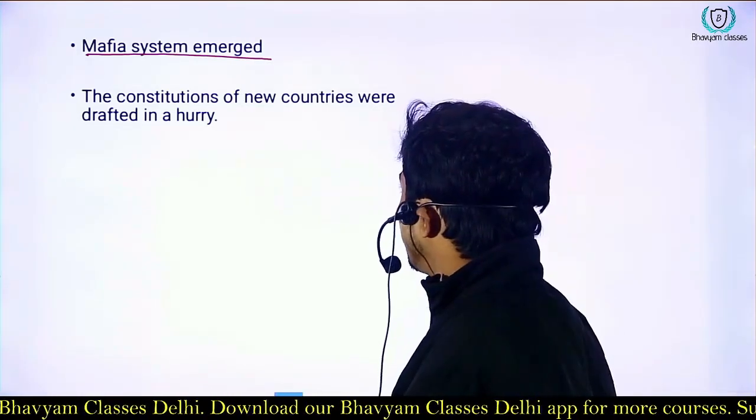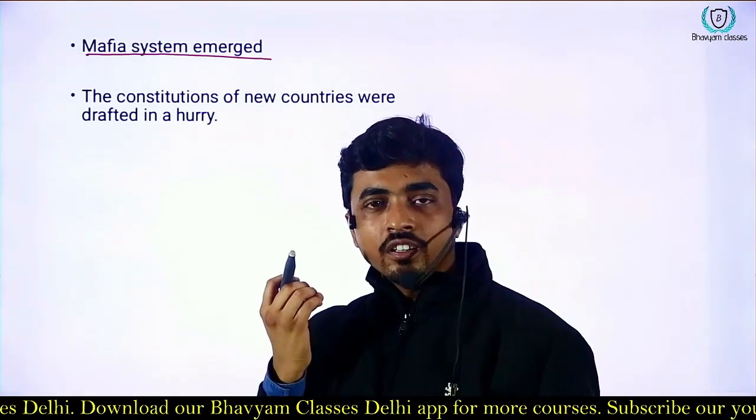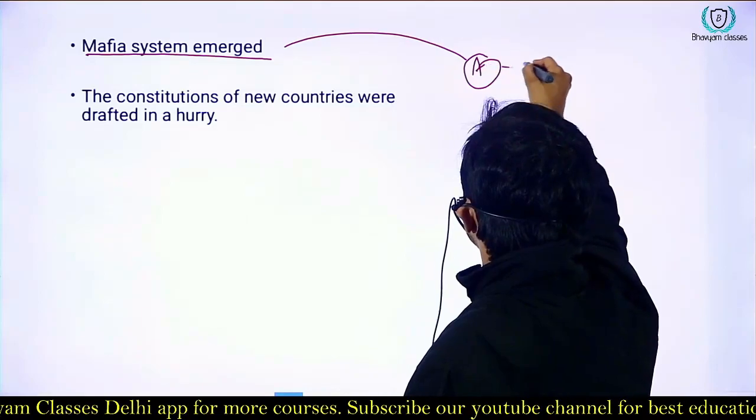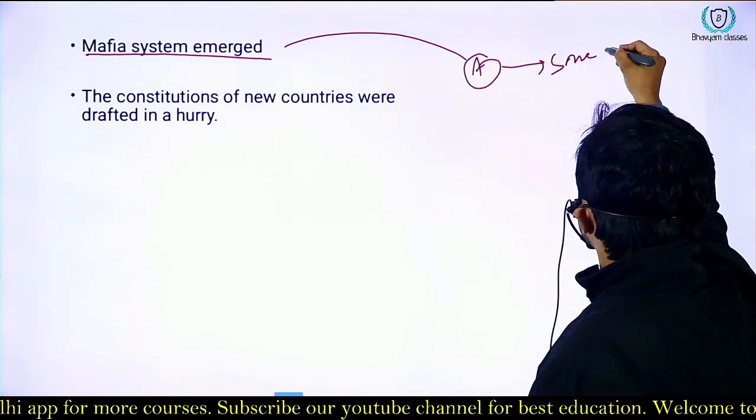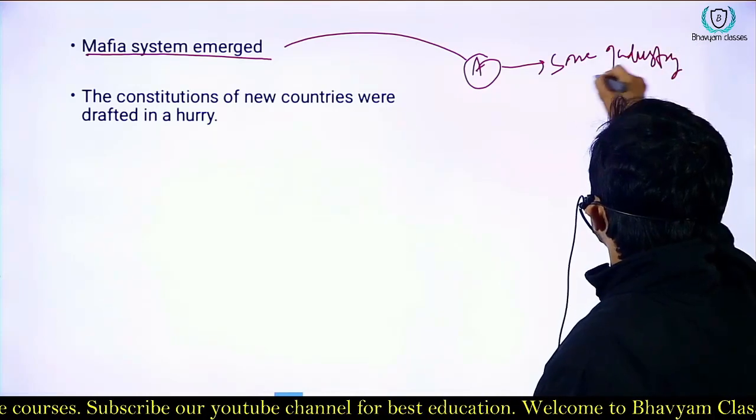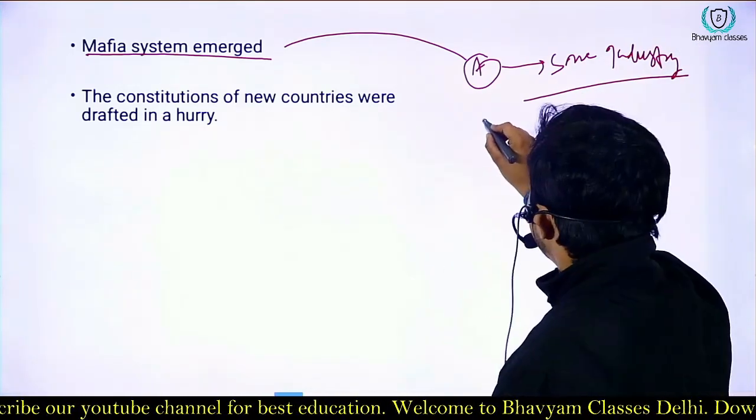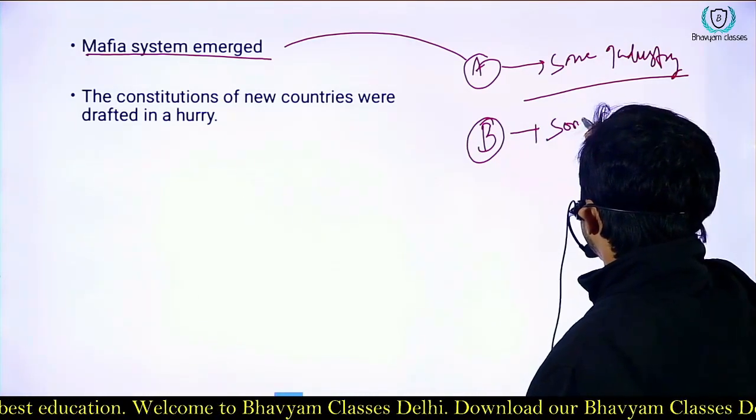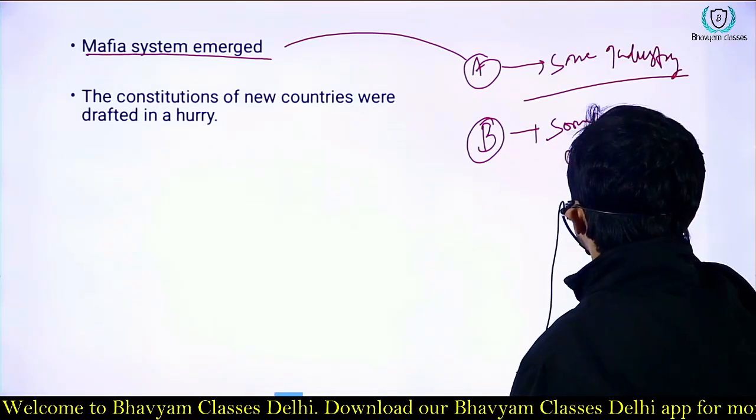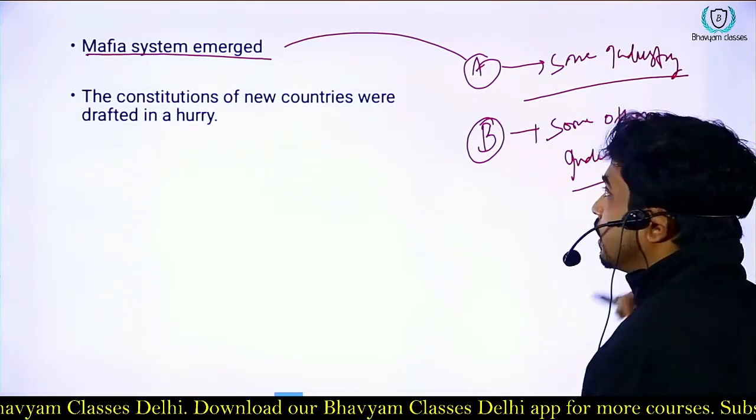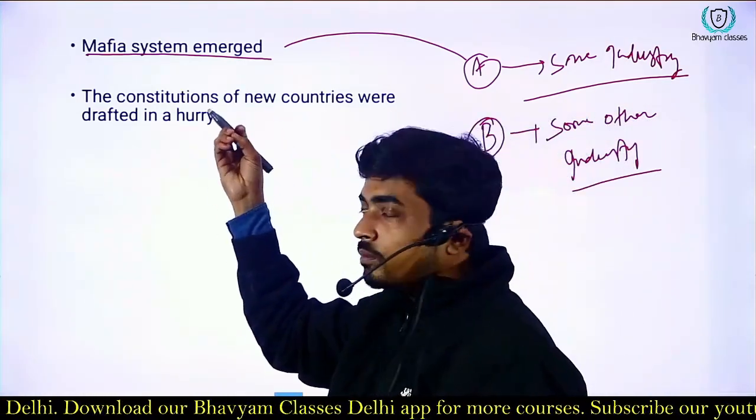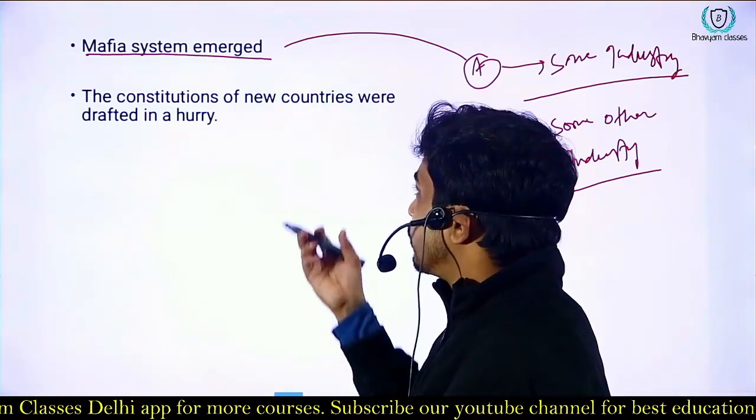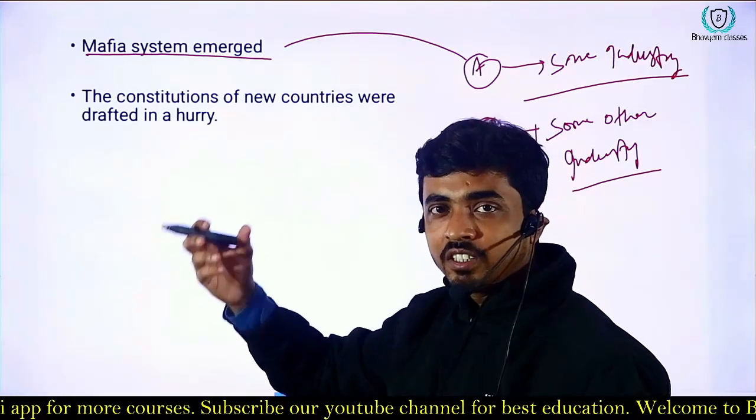In the mafia system, what happened is, since you have left everything to the market, person A will control some industry. Some industry will only be controlled by person B, and person A and person B will control some other industry, and it will have the monopoly, that you cannot cross him, you have to follow him. His words are command, you have to follow him. So that was the mafia system that emerged after the decline.